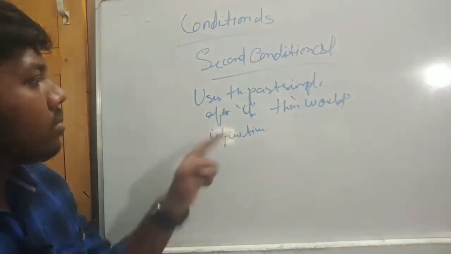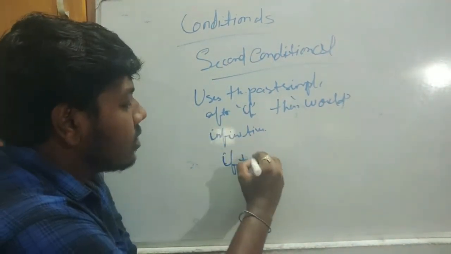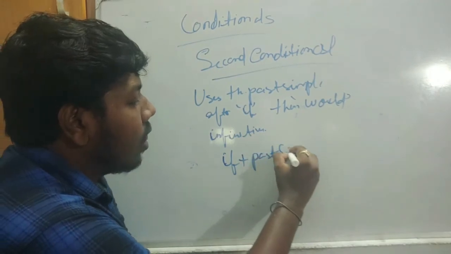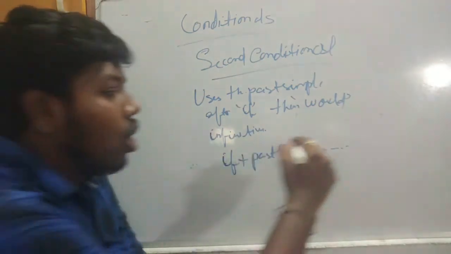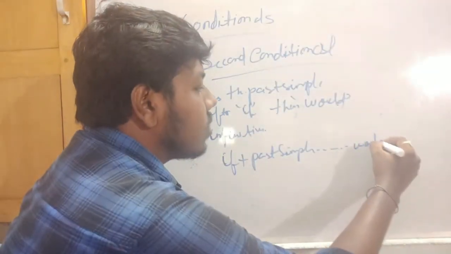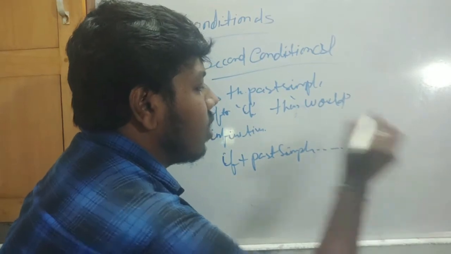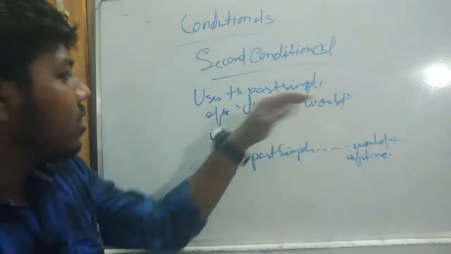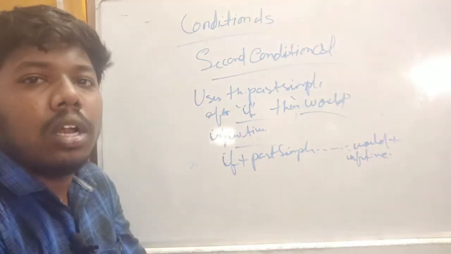Next, the rule is if plus past simple, then would plus infinitive. So here you see that past simple after if is used, then would, infinitive. So here is the rule.